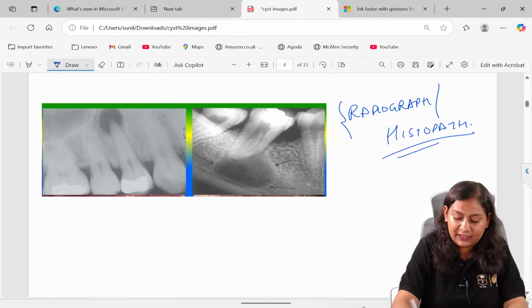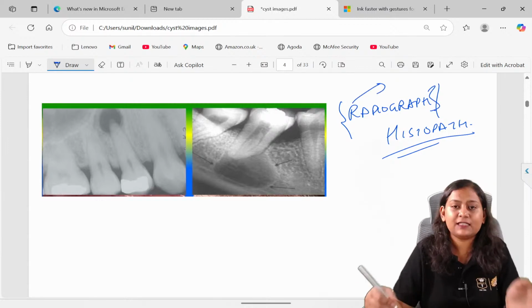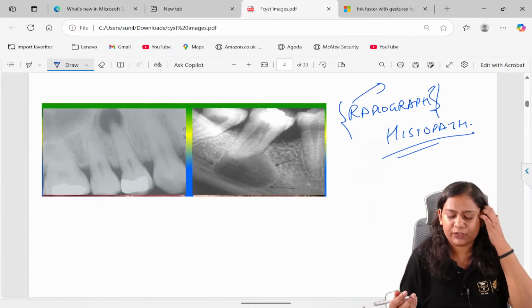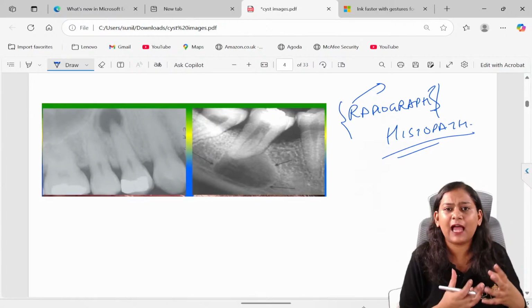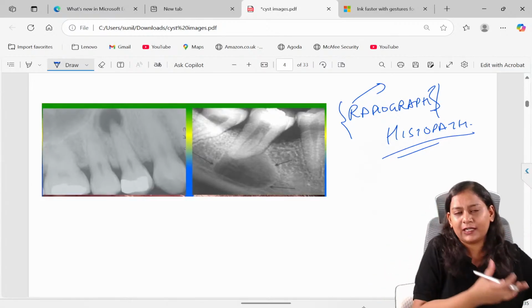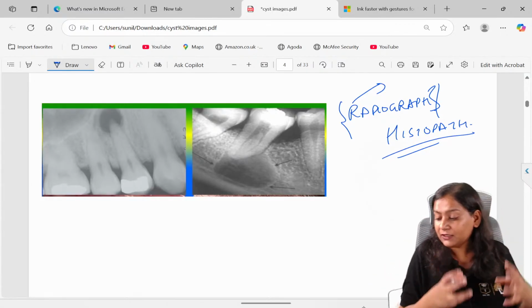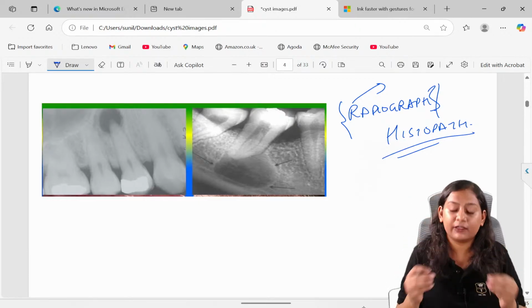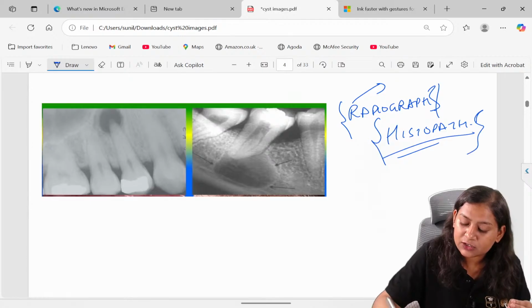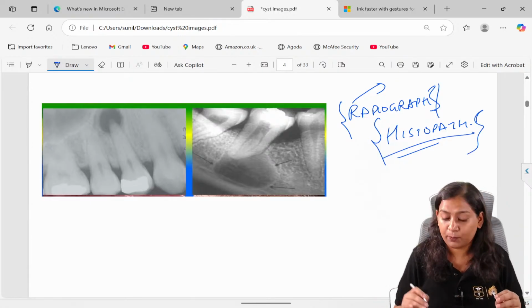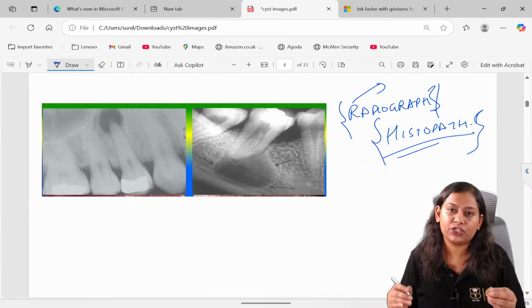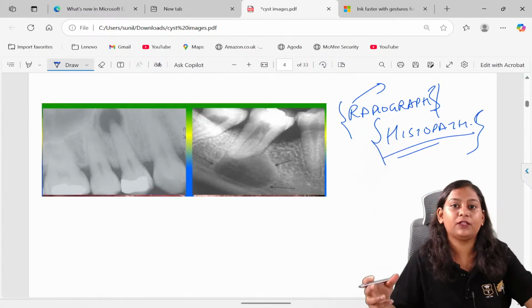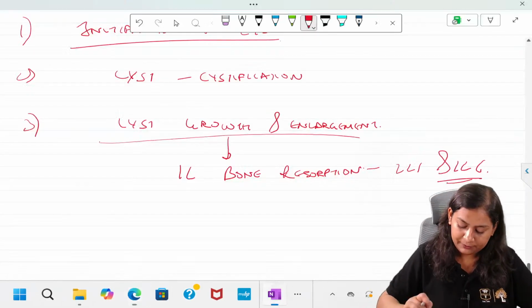The basic thing we do is differential diagnosis, which we do by taking the radiograph, and then we combine it with the clinical presentation. But the final diagnosis for the cyst is always given after the histopath. So how will you differentiate whether this is a cyst or a granuloma?